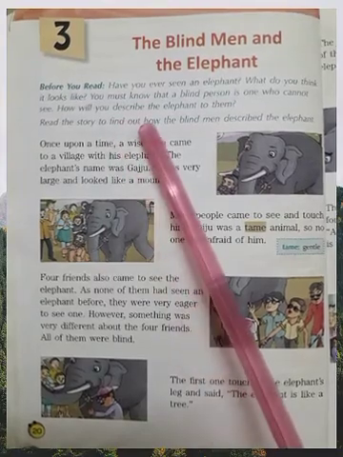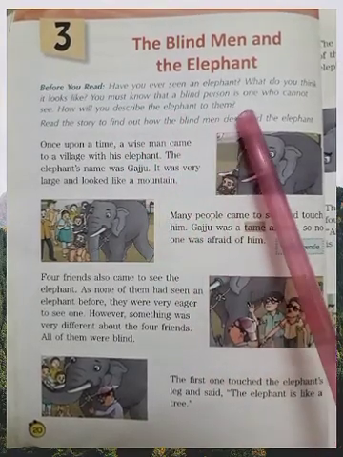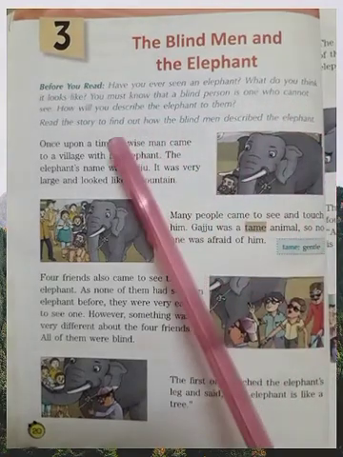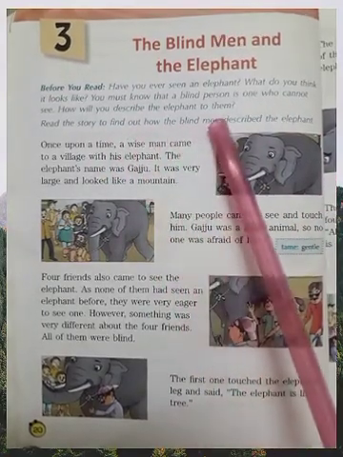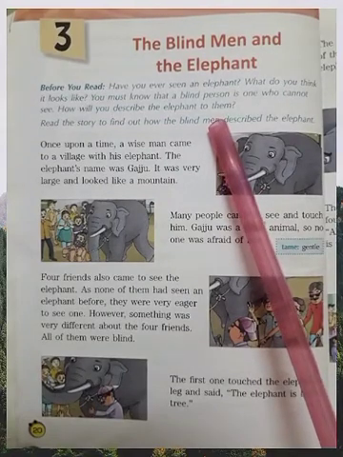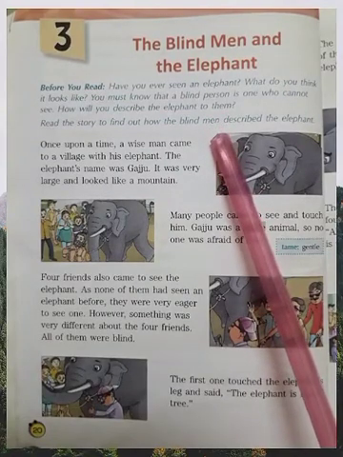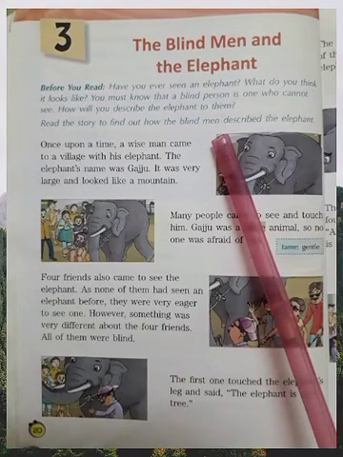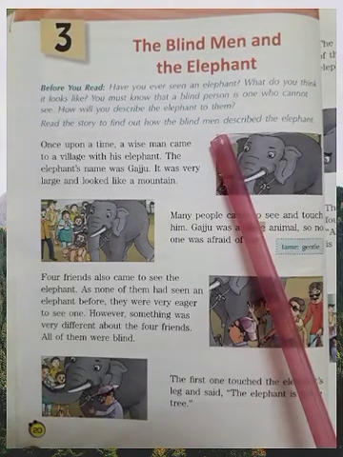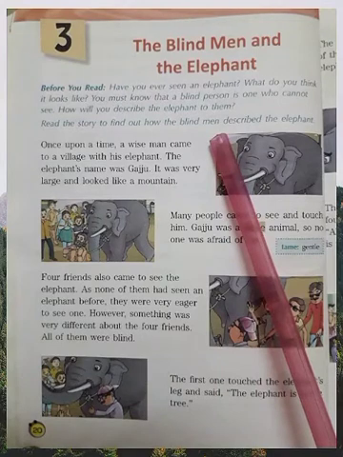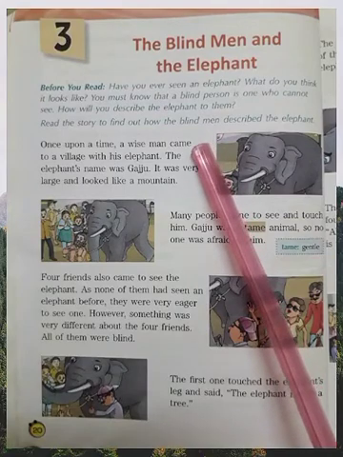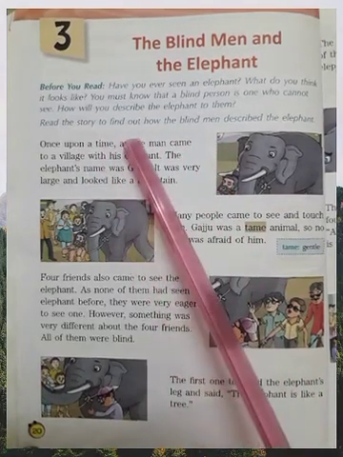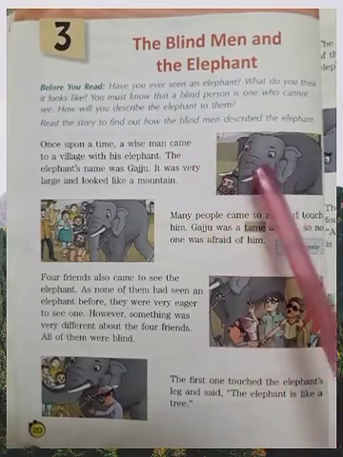You must know that a blind person is one who cannot see. How will you describe the elephant to them? It's very challenging to describe the elephant to them. They cannot see. So, how can we teach a blind person? By touch only. Okay, what do they experience after touching the elephant? Read the story to find out how the blind men describe the elephant.